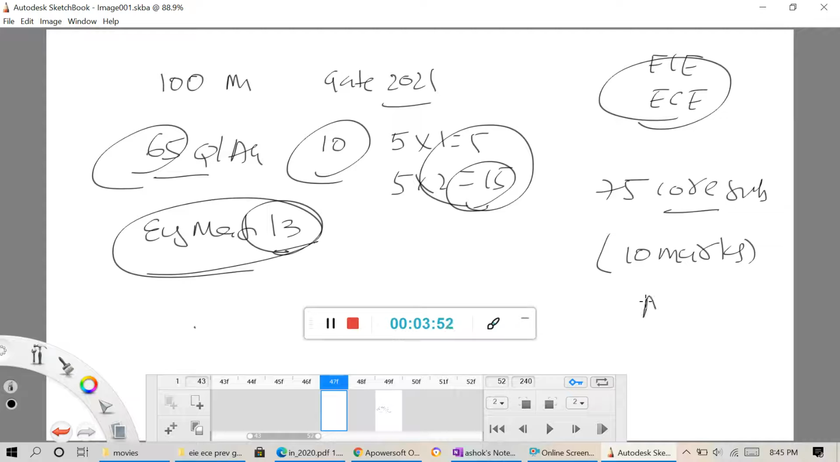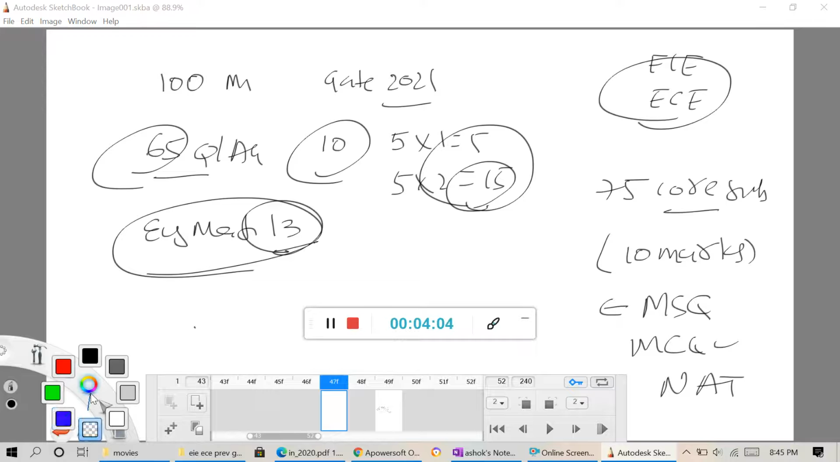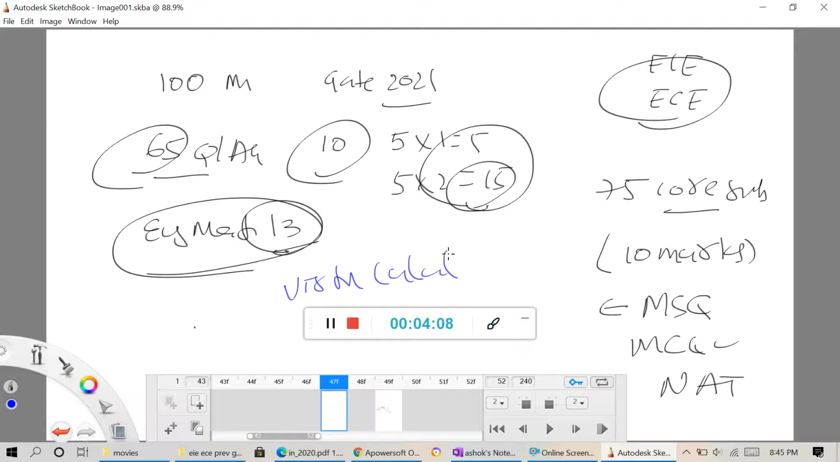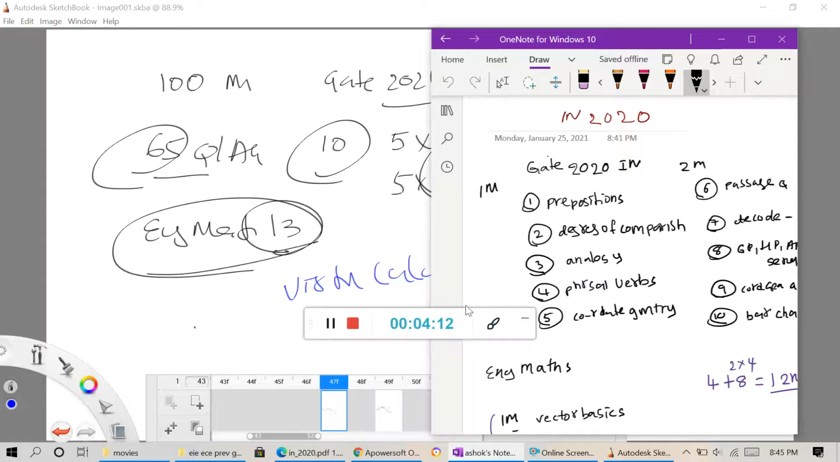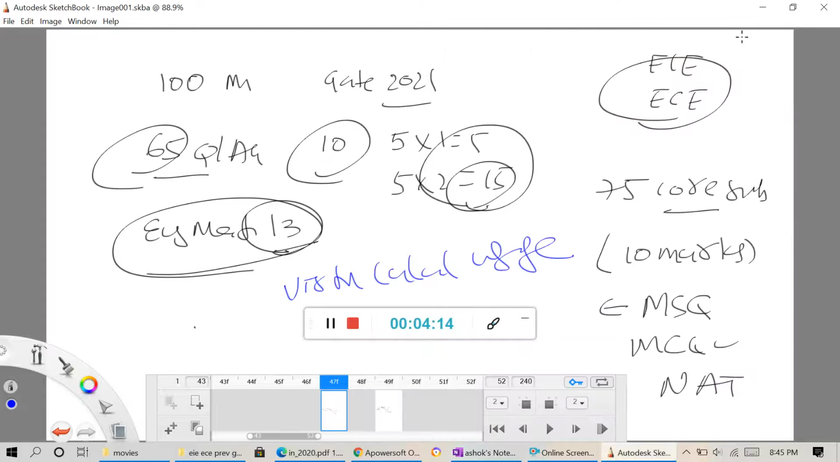There they will ask MSQ, with no negative marks and also no partial marks, and there is MCQ as usual, and there is numerical aptitude. So focus on virtual calculator usage, that is most important. Also the scribble pad.